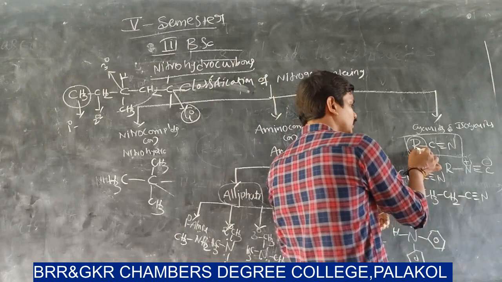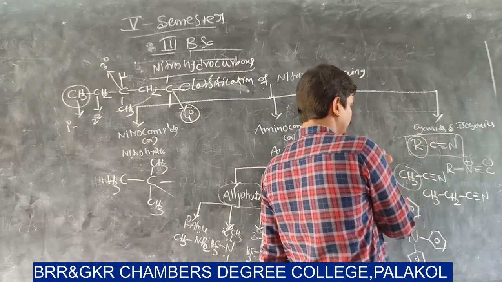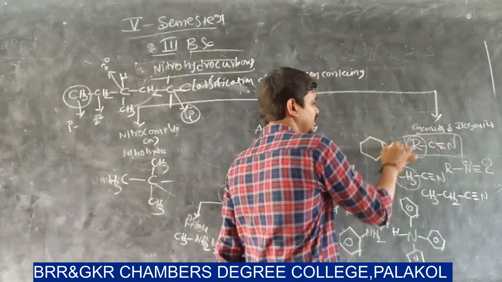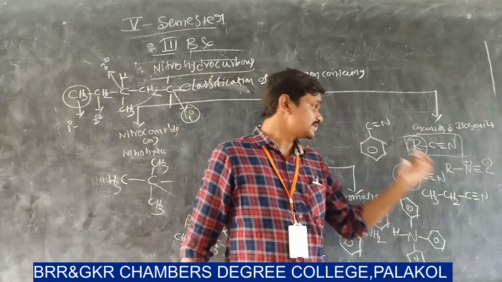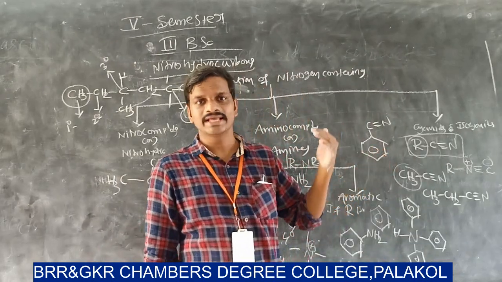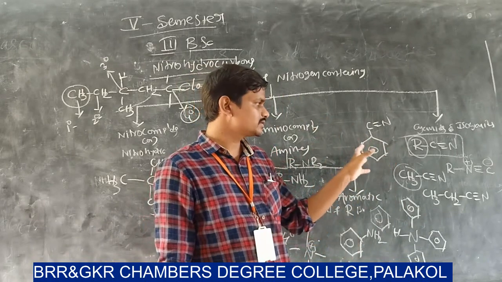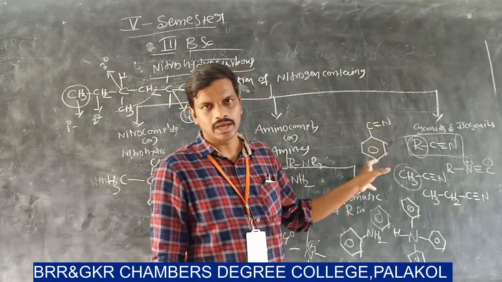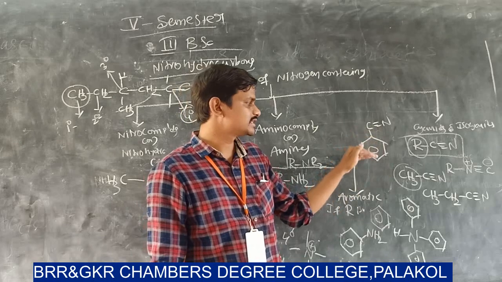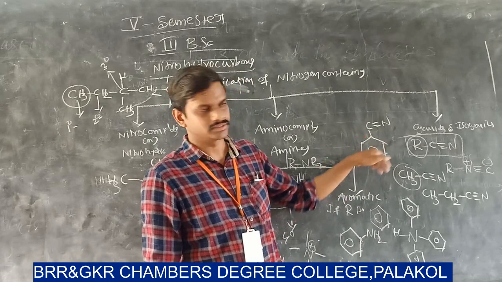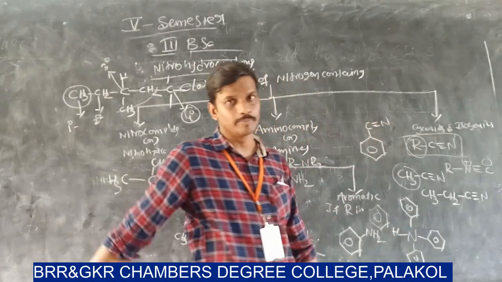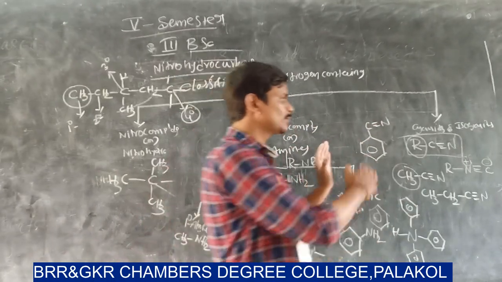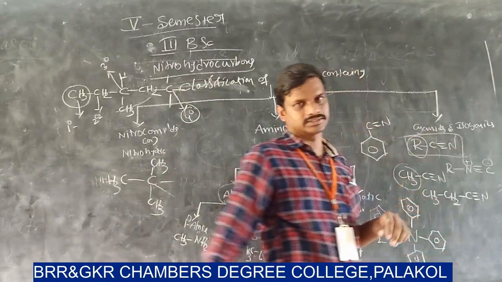In place of CH3, you take an aromatic system like benzene. So it is an example of an aromatic cyanide. Why? Because the cyano group is attached to the aromatic ring. The name of this compound is cyanobenzene or benzonitrile. So this is about the classification of cyanides.